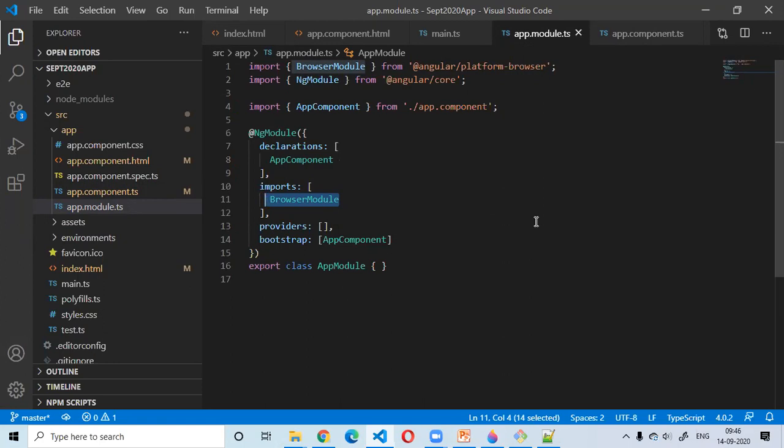So ultimately I'm going to use the component in another component, right? Yes. First, I cannot directly communicate between components of another module and the current module. That needs to go through the module. My current component is a part of a module, and my module needs to know that I'm going to use the component of another module.